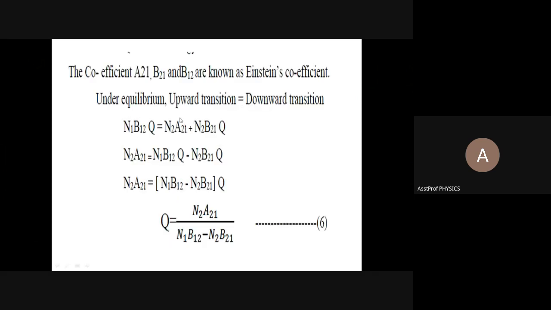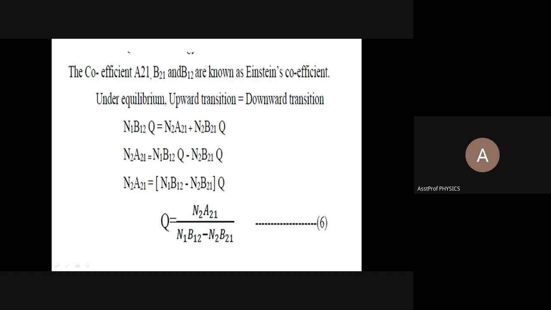Three equations are written in one equation format. Write Q terms on one side. Only the two terms have Q. The first is the upward transition and the second is the downward transition, and Q is there in both. So write, bring N2A21 is equal to N1B12Q minus N2B21Q.